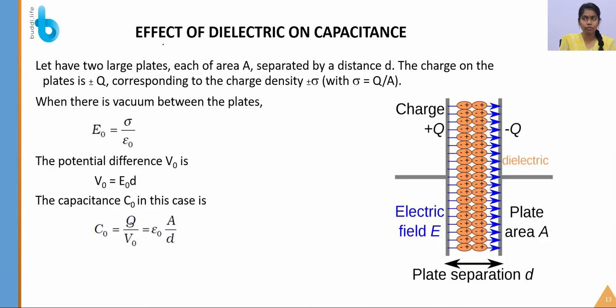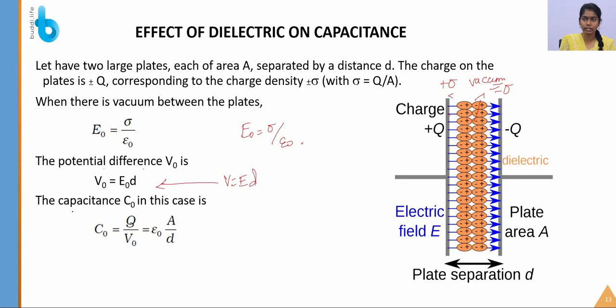So what is the effect of a dielectric on the capacitance? Let's take two parallel plates having an area A and separated by the distance d, having a charge plus Q and minus Q, and having a charge density plus sigma and minus sigma. Okay, so these are the data that you have to consider. When there is a vacuum in the place of the dielectric, the electric field is equal to sigma by epsilon naught.